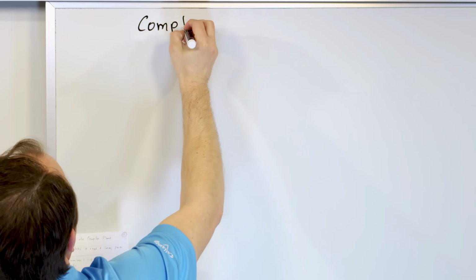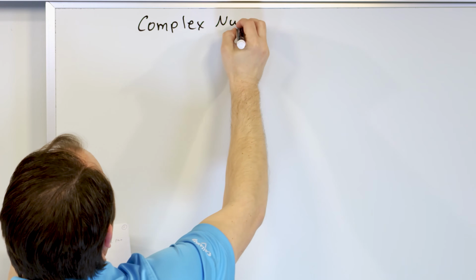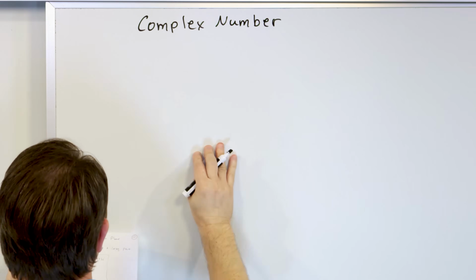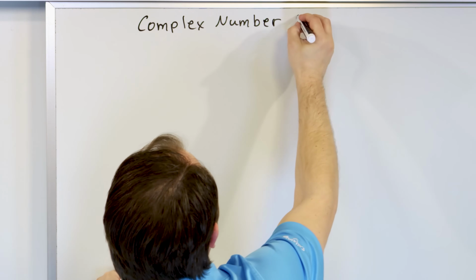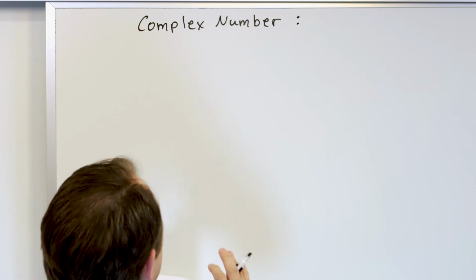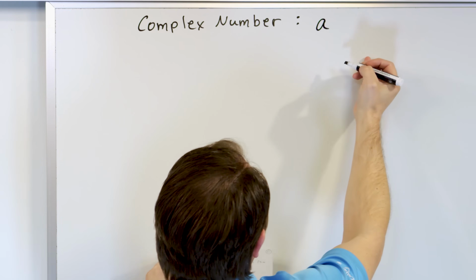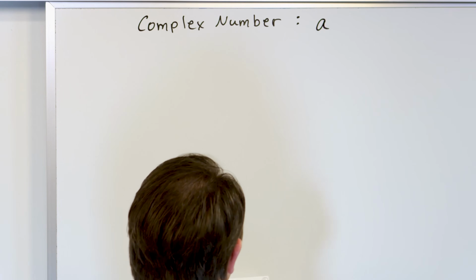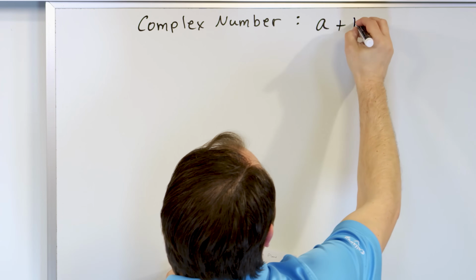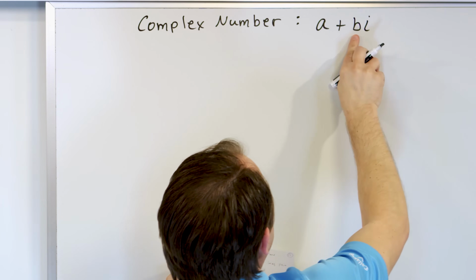So let's just draw a hierarchy of what these things really are. So we have the idea of what we call a complex number. A complex number. And when we say a complex number, it's any number that has a real part but also an imaginary part. So the real part would be A, for instance. I'm using the letter A to represent the real part. And the imaginary part would be some number B times i.